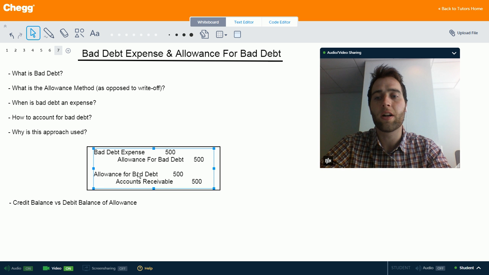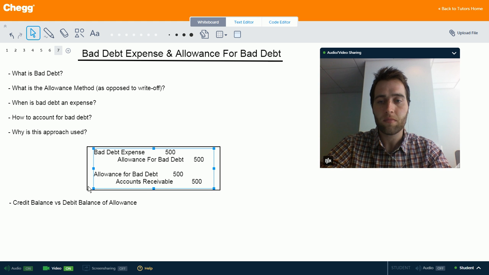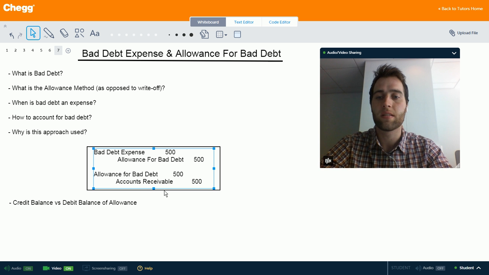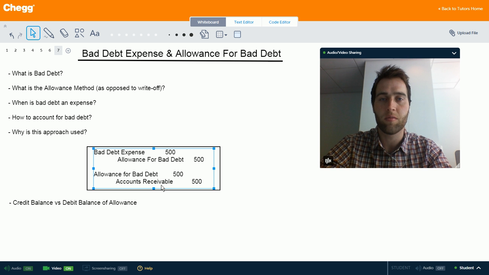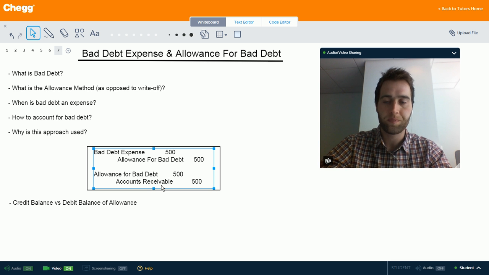So later in the period, say a customer comes to them and says, hey, I can't pay you. Well, okay, then the company's going to make this second journal entry, which debits the allowance for bad debt. That brings down the allowance, and then they're going to credit the accounts receivable to bring down accounts receivable, because they no longer expect to see that money. They have to take it out of accounts receivable.